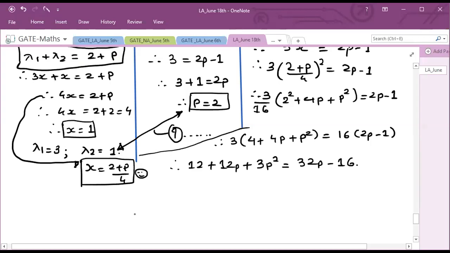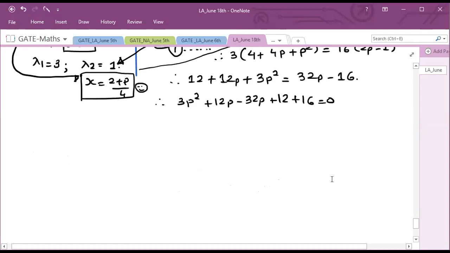So now all the terms we bring to the left side, right? Let us take all the terms on left hand side. So this equation will become 3p square plus 12p minus 32p plus 12 plus 16 equal to 0. So after simplification, we will get 3p square plus 12 minus 32, that is minus 20p, plus 28 equal to 0.